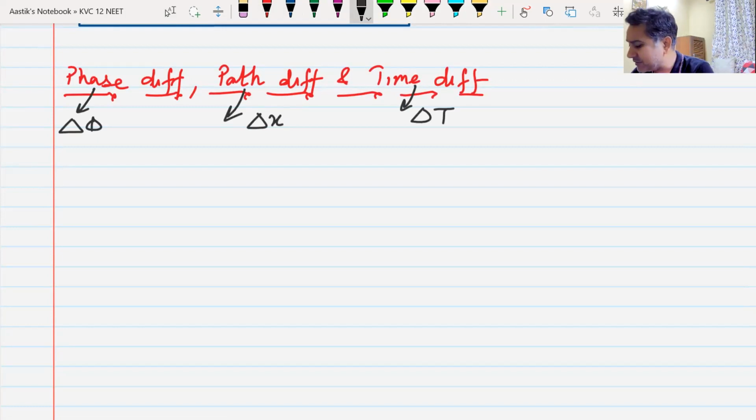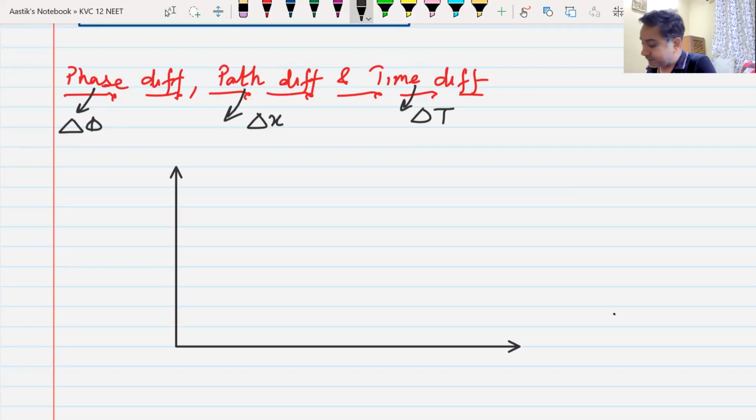Now, what do we understand by these terms, phase difference, path difference, and all of these? I'll try to make sense, and let us see that I make sense. Let me draw this. Oops, I always do it wrongly. I can't draw it straight. Yes, now it is okay. So now let me draw a wave, and I don't know whether you understand this.